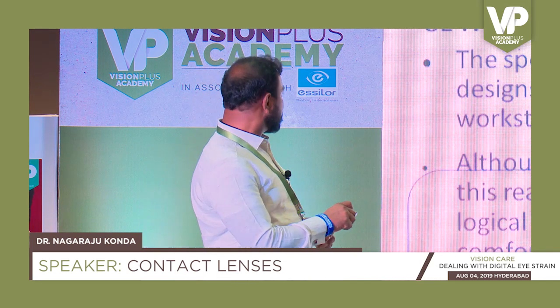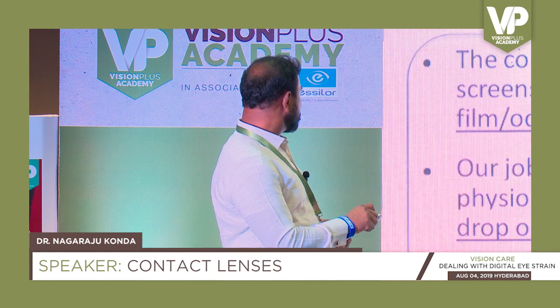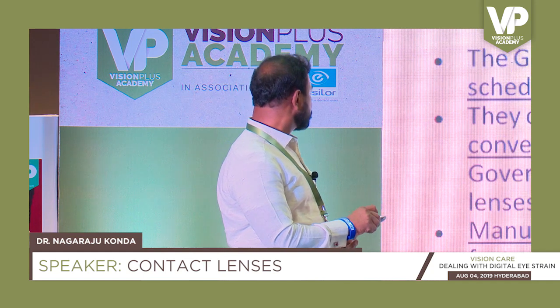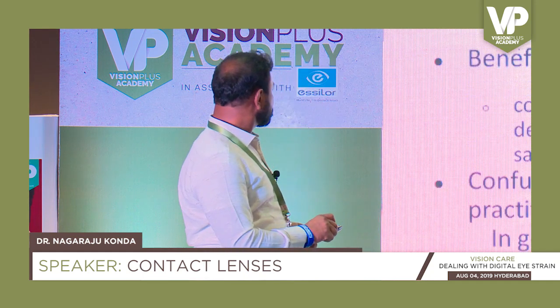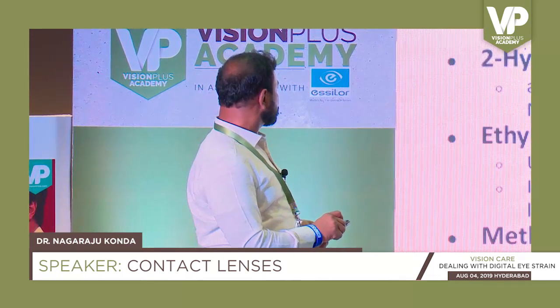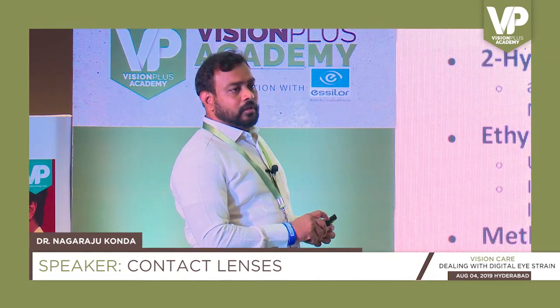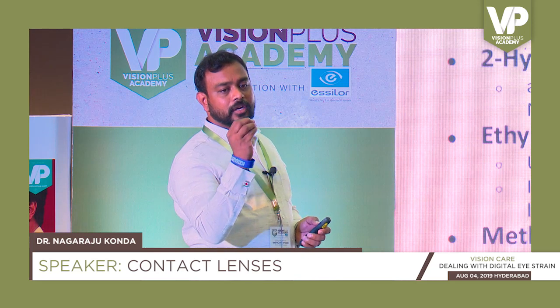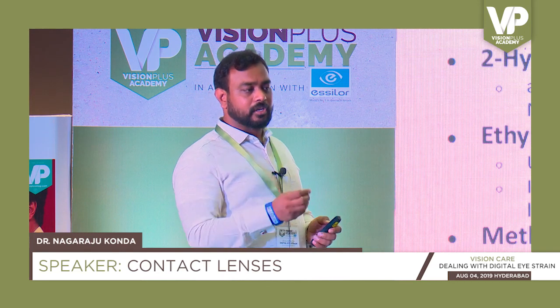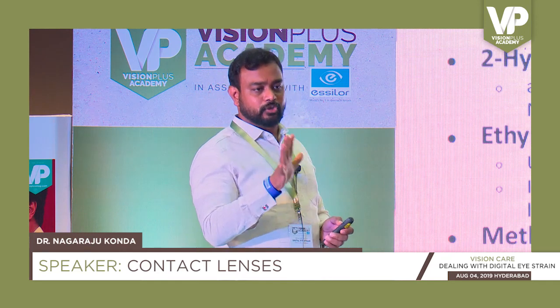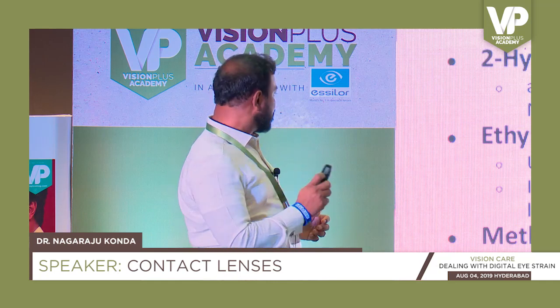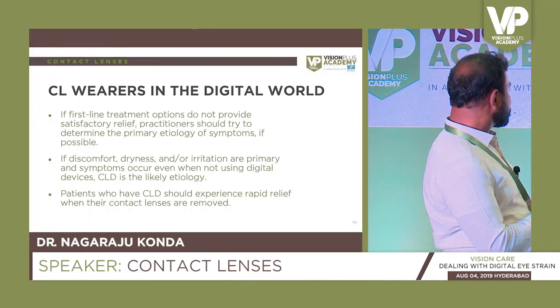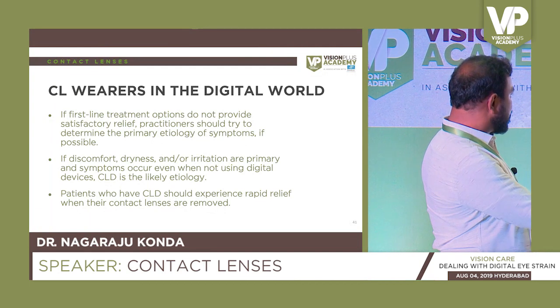When we talk about this, I just wanted to go here for a minute. There are some special materials or a small addition to the actual material that is added to the contact lens. Example, if you look at this material called HEMA.